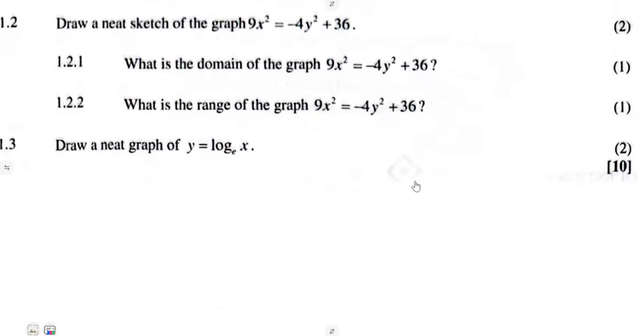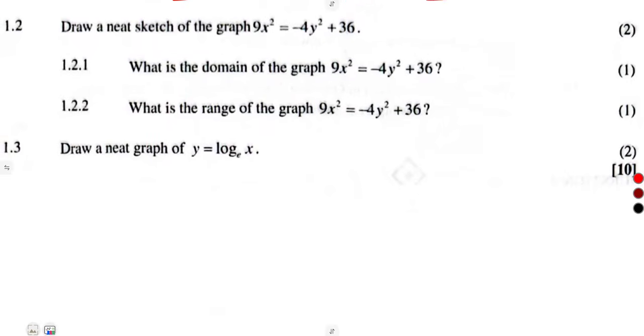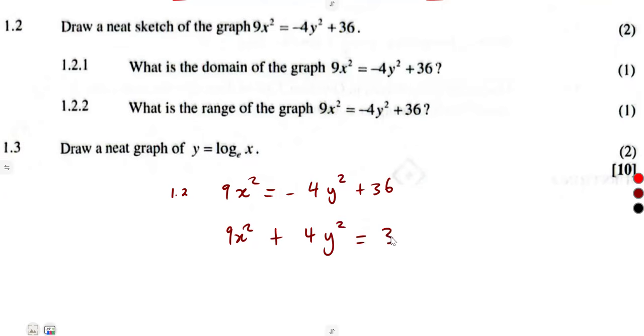Then we move on to the other part, 1.2. You were being asked now to draw a sketch of the graph: 9x squared is equal to minus y squared plus 36. If we check properly here, we can see that this is going to give us the format of an ellipse. 9x squared, if you take this to the other side, is positive 4y squared, which is equal to 36.